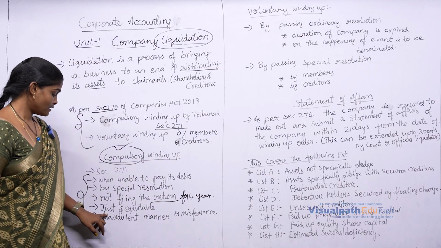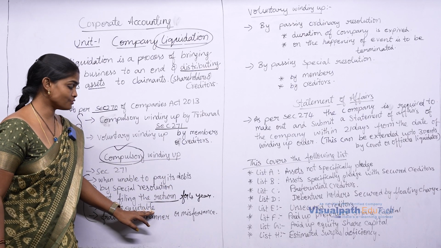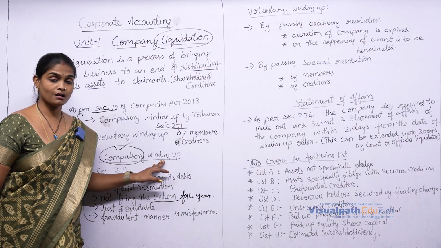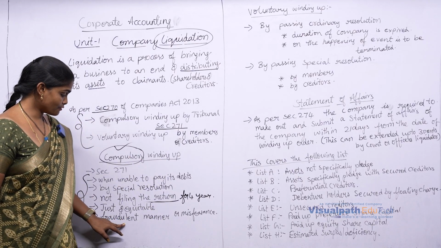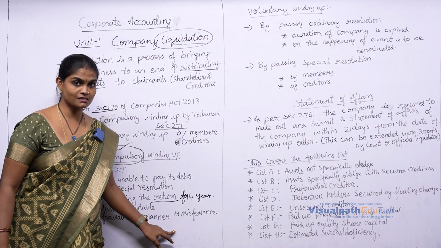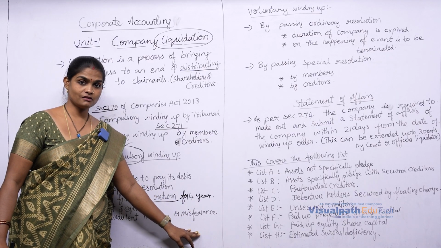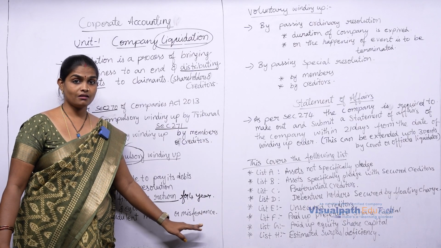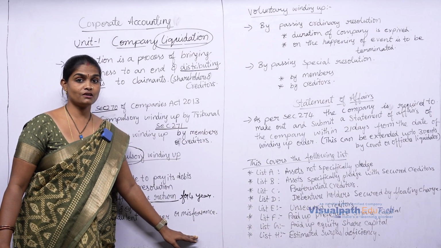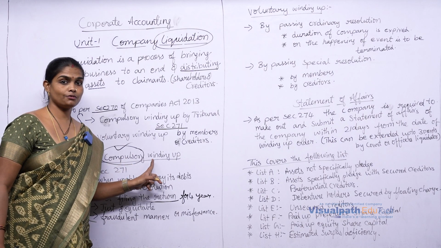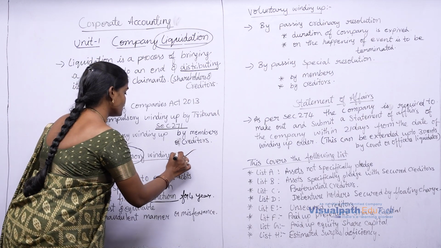Then under just and equitable grounds also tribunal will issue a notice for compulsory winding up. And if any fraudulent business activities are taking place due to misfeasance or misconduct, then in that situation also tribunal or any other official may issue a notice to the company for compulsory winding up.